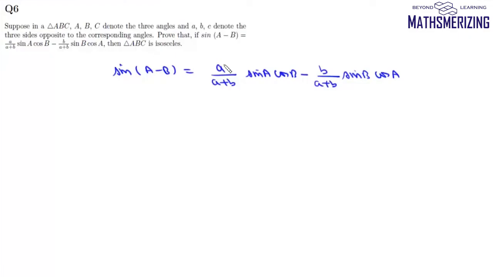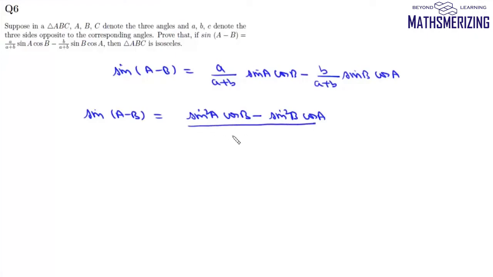Now using the sine rule, we can write this a as 2R sin A and b as 2R sin B. Then we can write this as sin(A minus B) equals (sin square A cos B minus sin square B cos A) upon (sin A plus sin B).